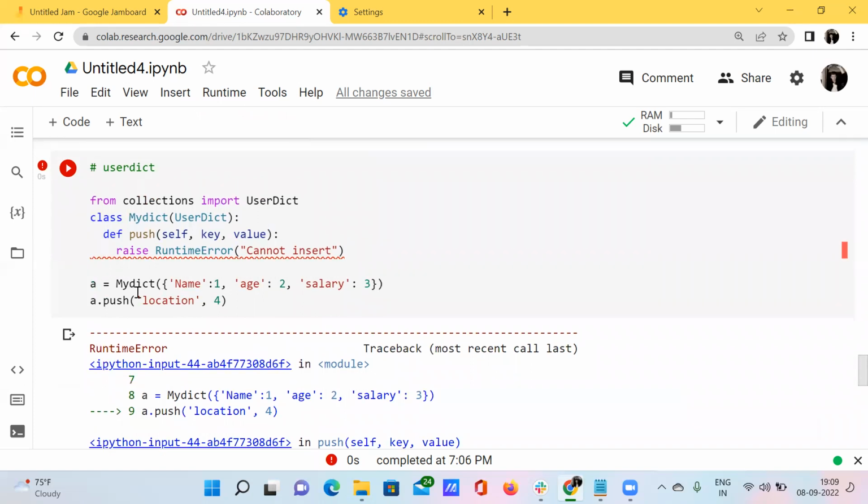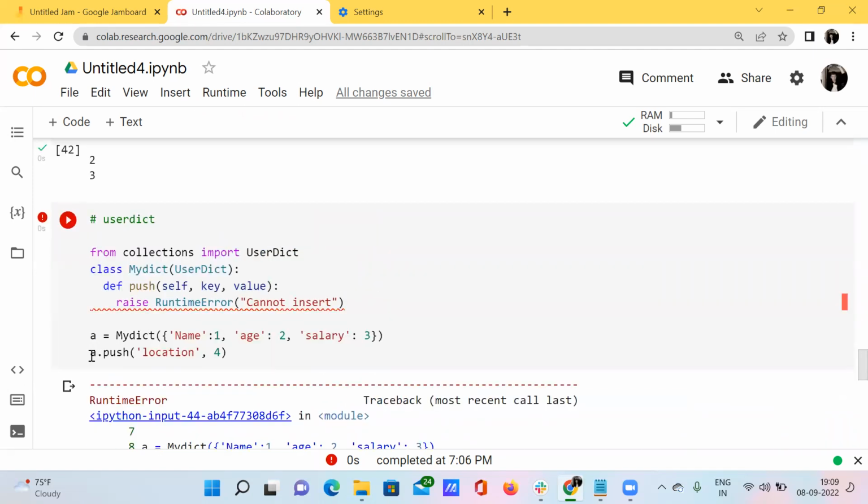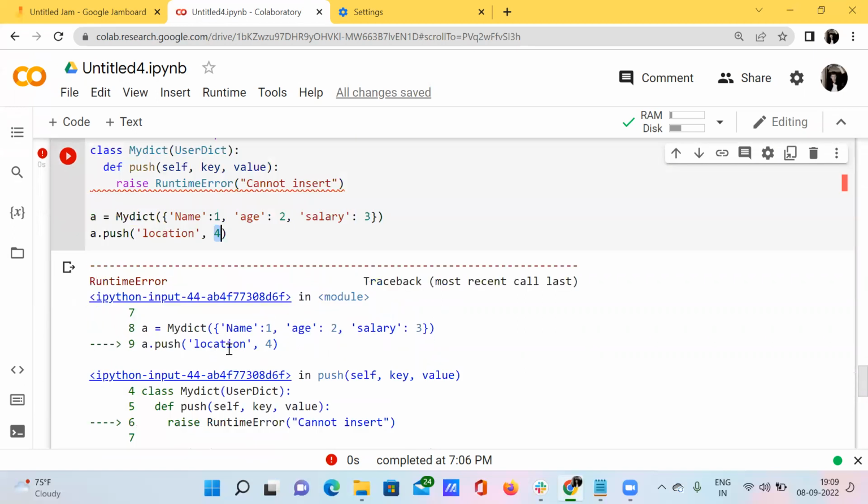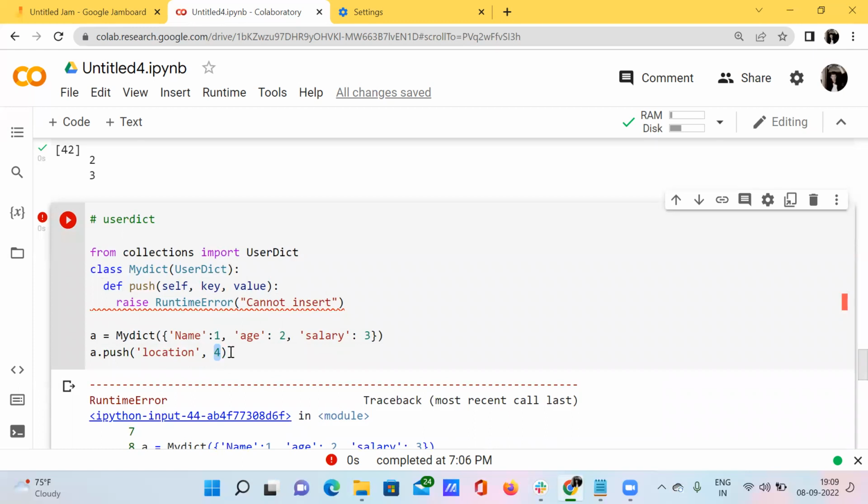See here, what I have done is I have just assigned my variable to this push function, and inside this push function I have passed my element name as location, and inside this I have passed some kind of value to my push function. When I do this, it will definitely give me the error cannot insert, runtime cannot insert. Why is it giving me this? Because we actually want to insert some kind of elements inside this dictionary. So I have defined this particular push function. See here, the self and the key and the value.